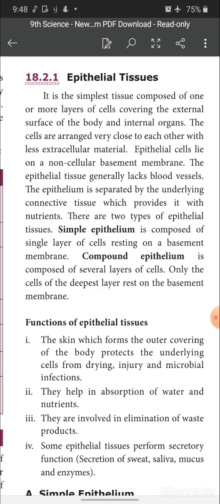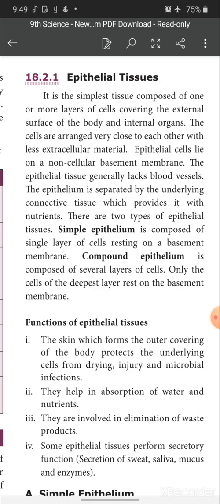So, you know very well skin is the outer surface of the body, but over the skin we cannot get any blood vessels. So, epithelial cells lack blood vessels. Epithelium is separated by the underlying connective tissue, which provides it with nutrients.